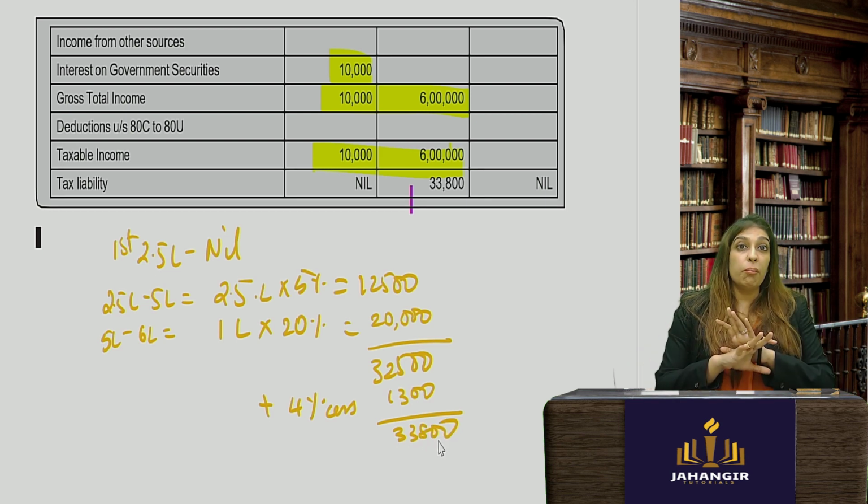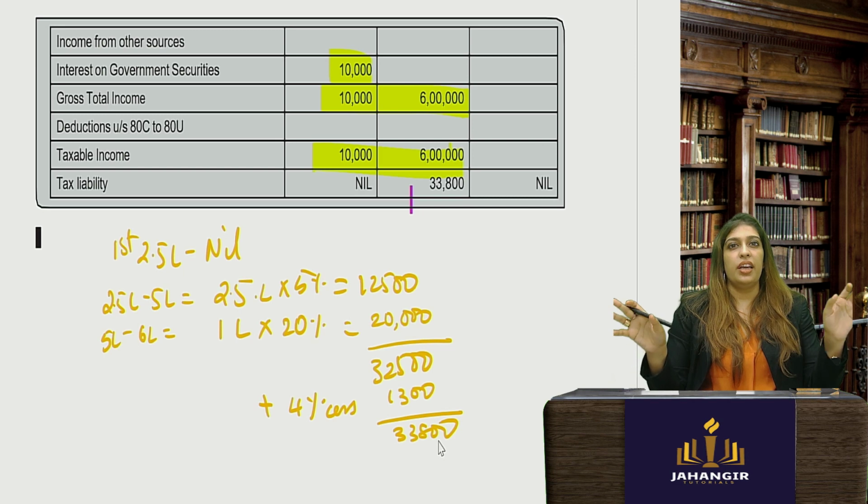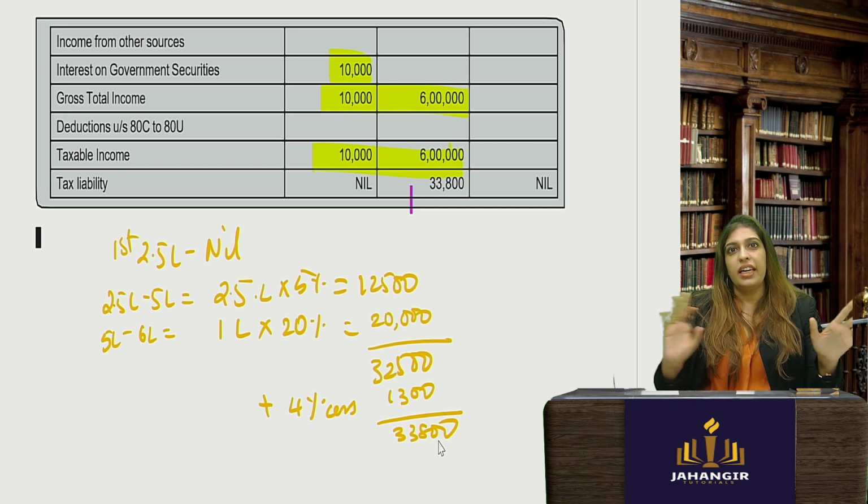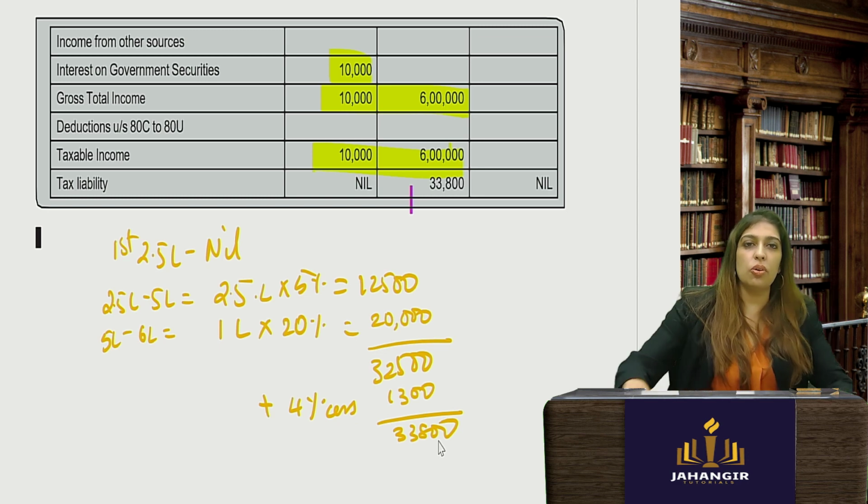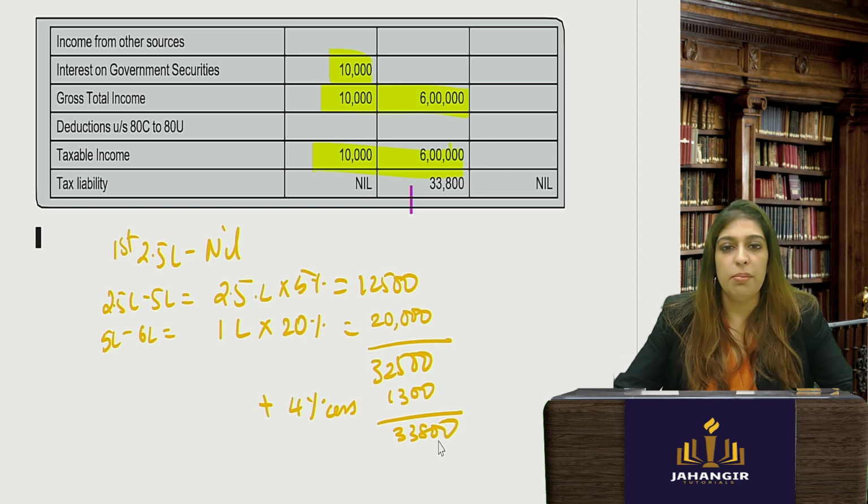This is the most difficult type of sum that we have done in individuals. I don't think anything can come beyond it. We have done agri income, everything. So just go through these and this should be more than enough.